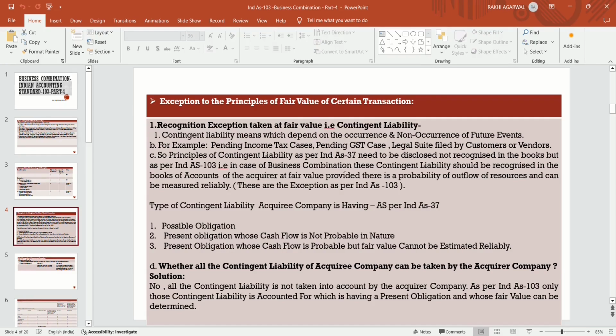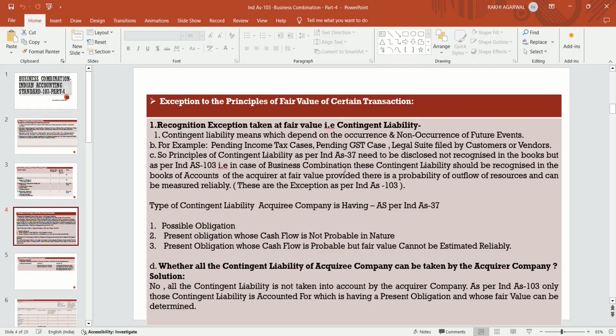What is a contingent liability? It depends on the occurrence or non-occurrence of future events. For example, a pending income tax case, pending GST case, or legal suit filed by customers or vendors, which will occur in the future, not at present. That liability will depend on the occurrence or non-occurrence of the future event, depending on the probability.